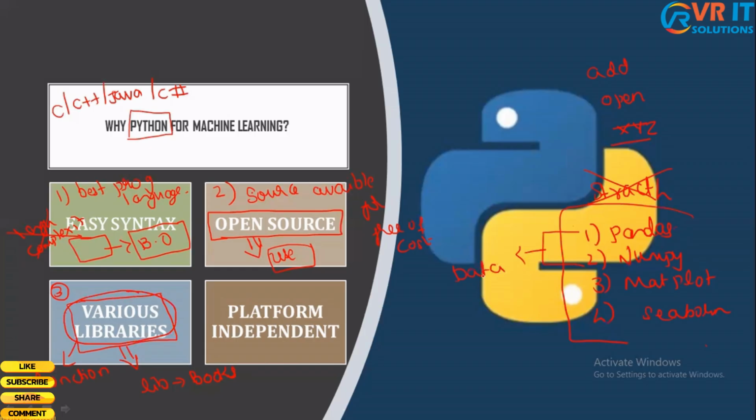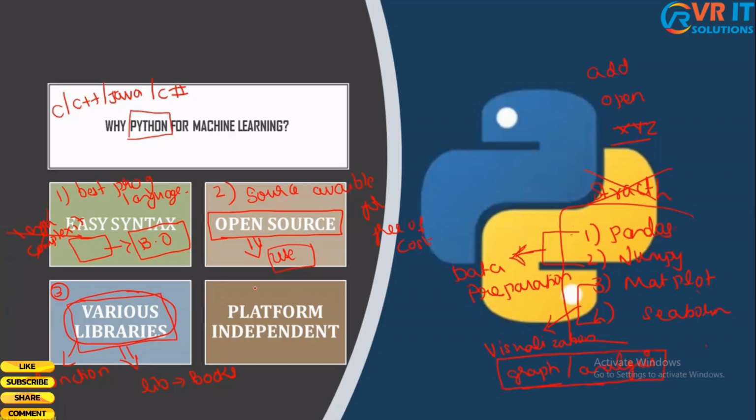Remember I told you we would be cleaning the data; these libraries would be used for cleaning the data. Matplotlib and seaborn are for visualization, for drawing graphs and for doing analysis based on these graphs. All this is done using these libraries.